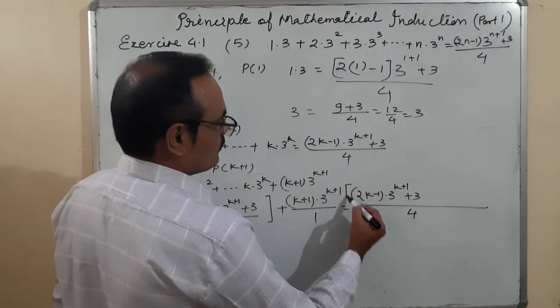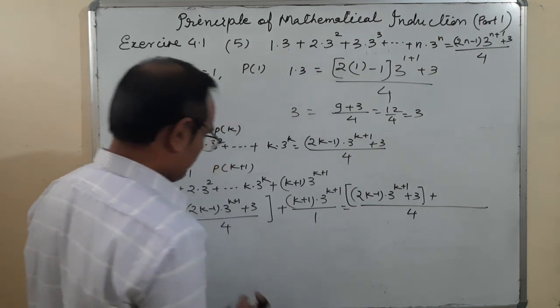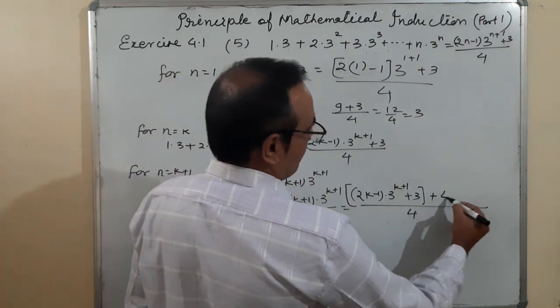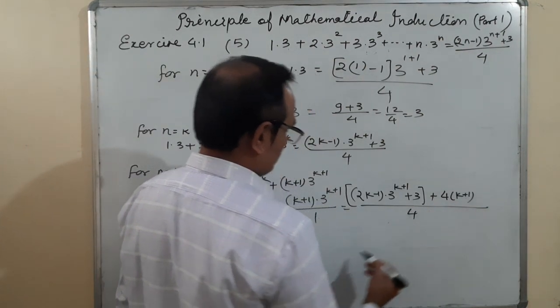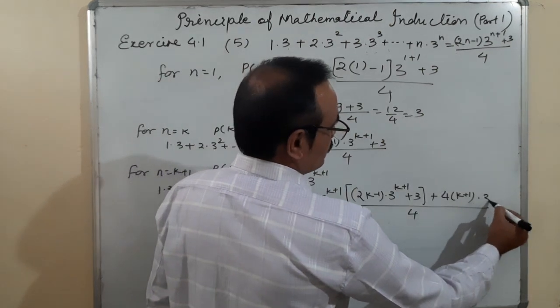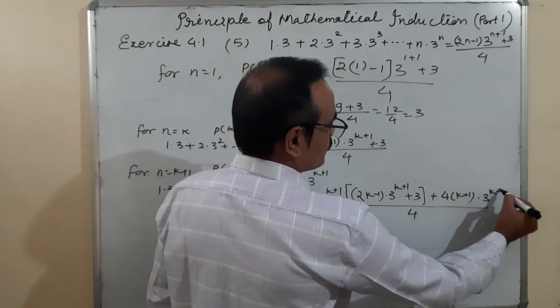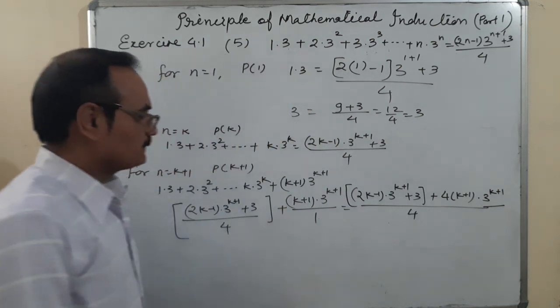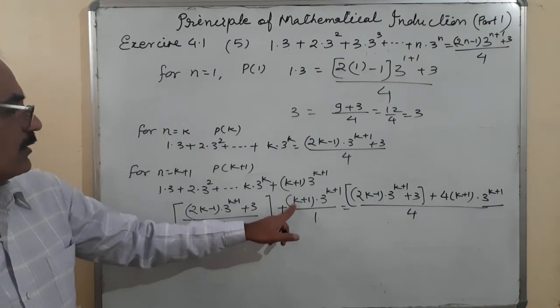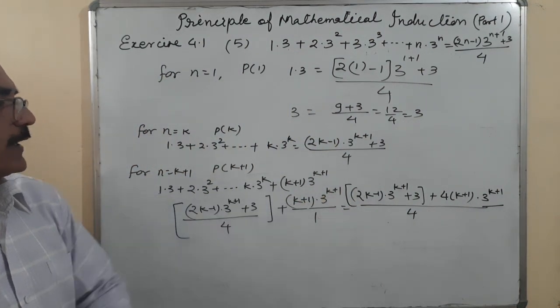This is the term over here, plus 4(k plus 1) into 3 to the power k plus 1. It's okay. 4(k plus 1) into 3 to the power k plus 1.